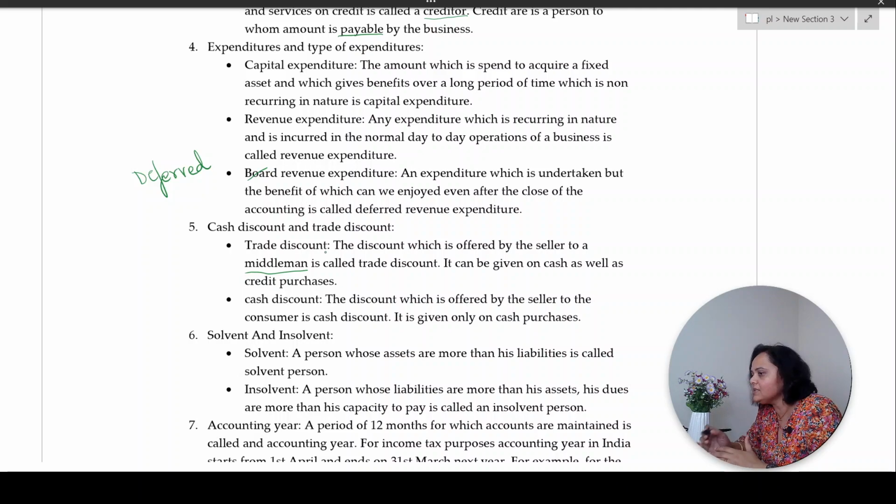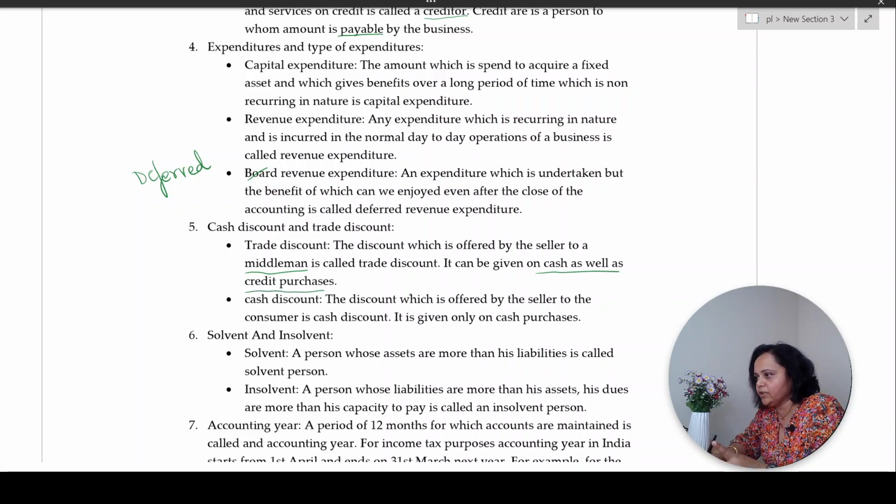So, 5 rupees he gave a discount. What happens is the retailer will get 100 rupees worth of goods at what price? He has got a trade discount of 5%. So he will get those goods at a price of 95. Understood? One thing that you should know is it can be offered on cash as well as credit purchases.